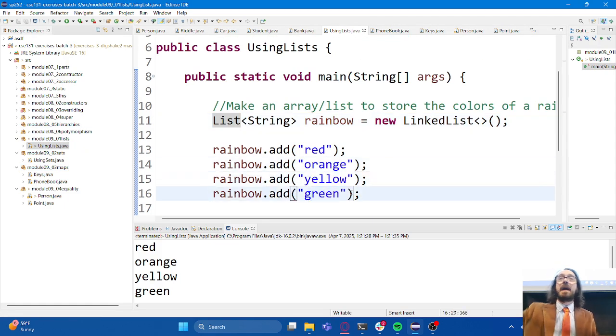It wouldn't care. It would happily put red in there as many times as I wanted to. Same thing for an array. I can make an array that has red in every single spot if I wanted to. Sets, that's not true. I put the word red into a set. If I try to put the word red into a set again, it says it's already here, so I'm going to ignore it. That kind of behavior is also something that we care about with maps.